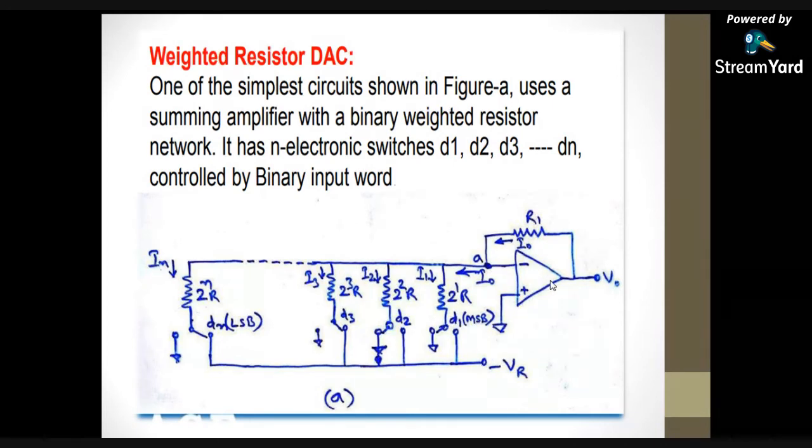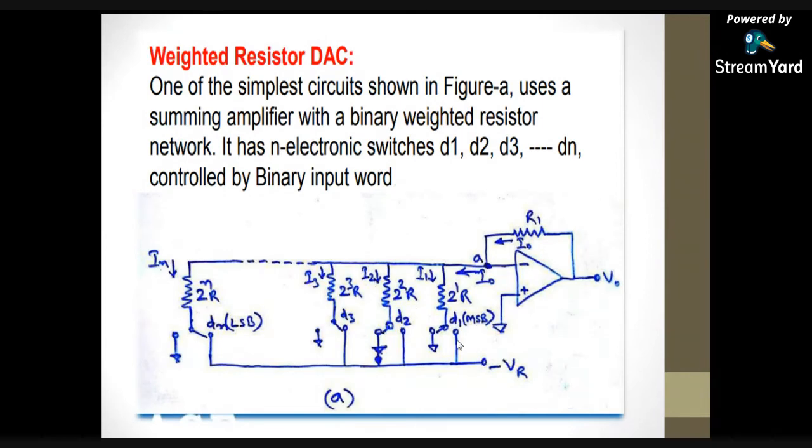Now here we have the operational amplifier. The non-inverting terminal is connected to the ground, and these series of parallel resistors are connected to the inverting terminal, and again we have one resistor in the feedback path. So this total circuit indicates the adder circuit. The non-inverting terminal is connected to ground, and for the inverting terminal we have more resistors: 2 power 1R, 2 power 2R, 2 power 3R and so on up to 2 power NR. So this total circuit indicates the adder circuit.